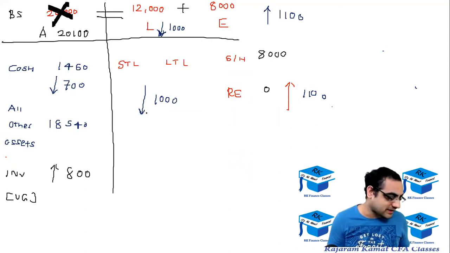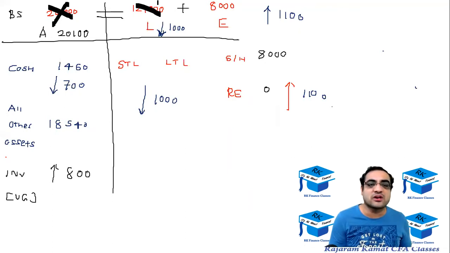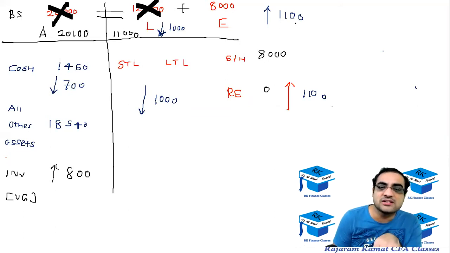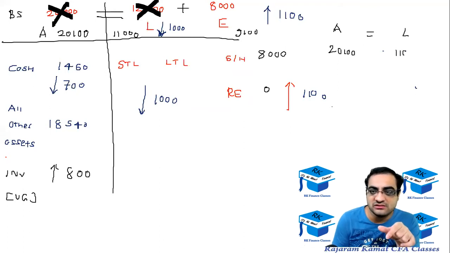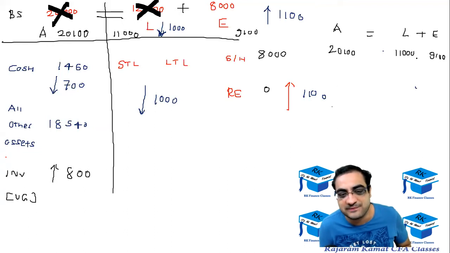Okay, so let's come to the revised value of liability. The liability has gone down by 1,000. So the revised value of liability will not be 12,000. The revised value of liability would be 11,000. And the revised value of equity would be 8,000 plus 1,100, which is 9,100. Let's see whether the equation is matching. 20,100 of assets is equal to liability of 11,000 plus equity of 9,100. Yes, the equation seems to match. That means we haven't missed out anything.